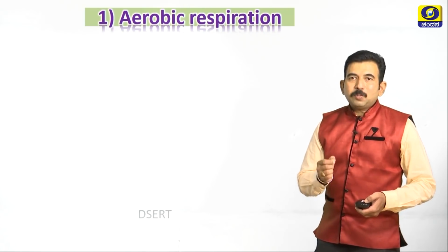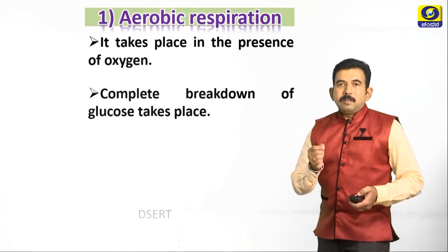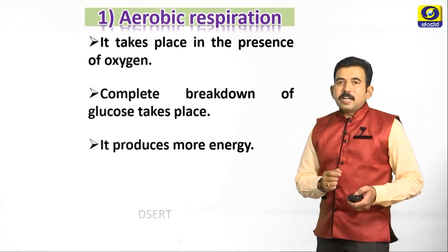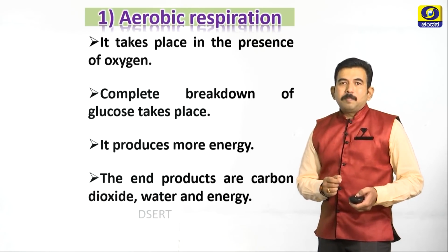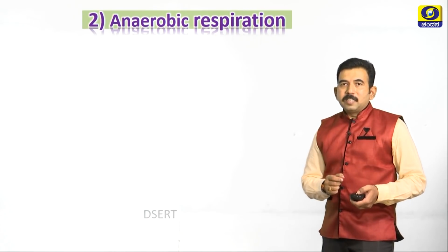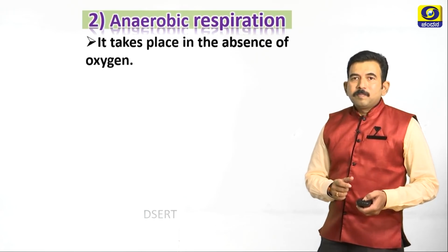Now let us study aerobic respiration. Aerobic respiration takes place in mitochondria. It takes place in presence of oxygen, where the complete breakdown of glucose takes place. It produces more energy. The end products are mainly carbon dioxide, water and energy. Anaerobic respiration, as the name says, takes place in absence of oxygen.